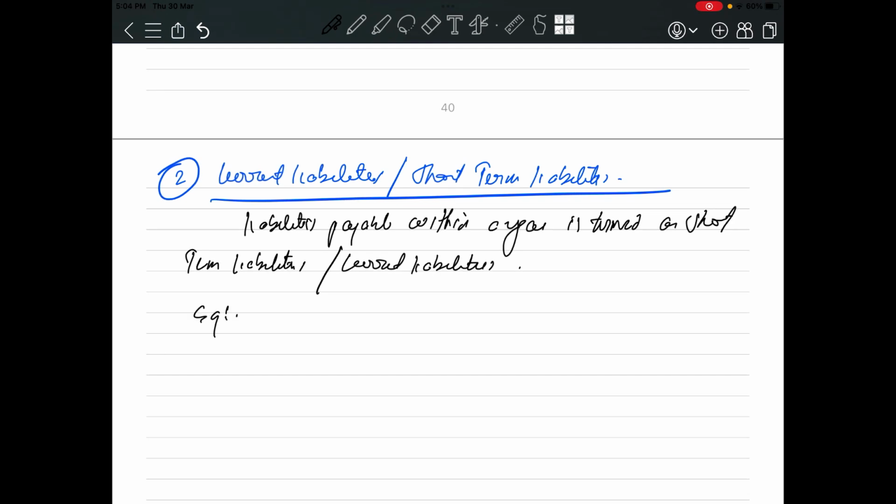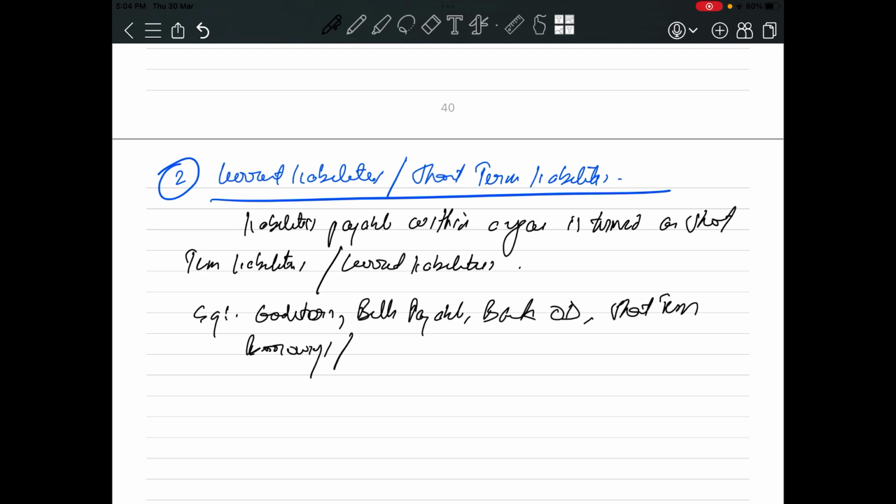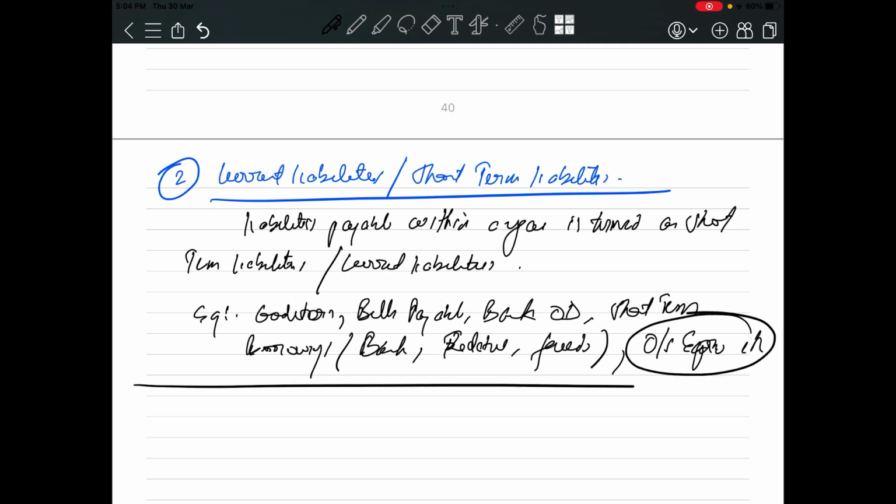What are the examples? Creditors, bills payable, bank overdraft, short-term borrowings. This may be from bank, from relatives, or from friends. And outstanding expenses. Outstanding expenses is also your current liabilities, right? So these are the examples of current liability.